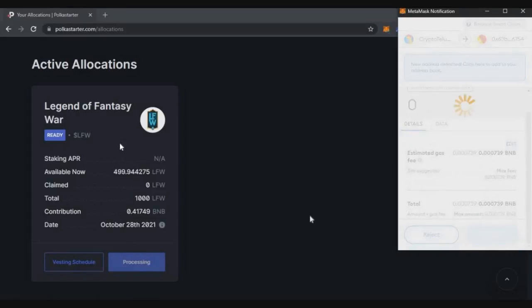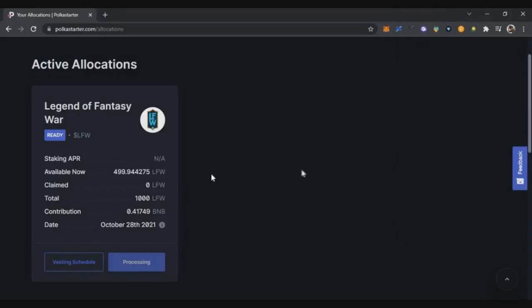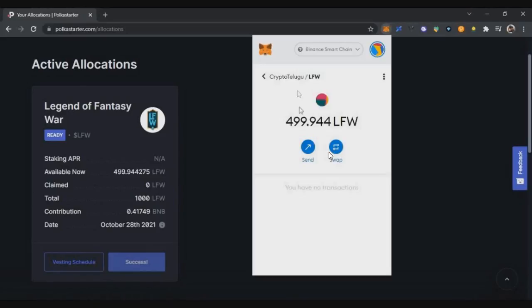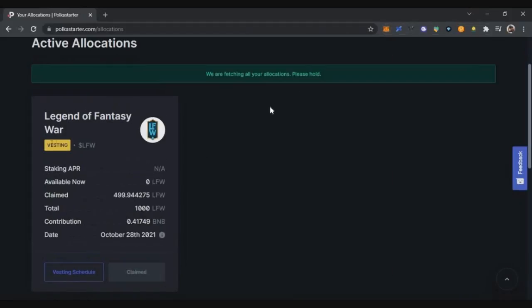There will be a cooling period of 1 or 2 hours after the IDO, after which you can claim the tokens. So now you can see I have successfully claimed the tokens, and now I can see them in my wallet, and I can sell them and book my profit. So this is how simple it is to participate in Polkastarter V2. Once you refresh the page, you can see it is now in the vesting stage, and the next tokens will be released as per the vesting schedule.